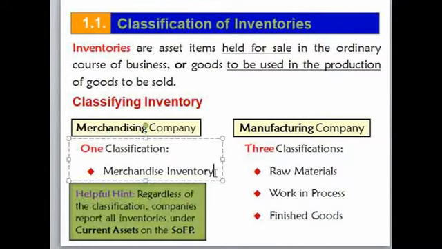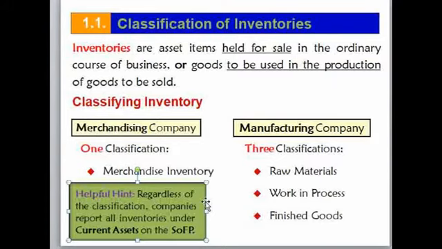And when you come to see this one, for merchandising companies there is one type of inventory. Therefore, regardless of the classification, whether the company is a merchandising company or a manufacturing company, inventory is stated on the balance sheet under the current assets section.